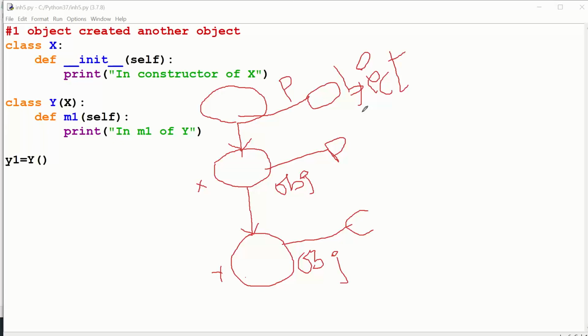Object is like the father of the nation, right? He is the father for everybody, right? So for you, your own father is your father, right? For this child, he is the father. But for everybody, the father is object class.